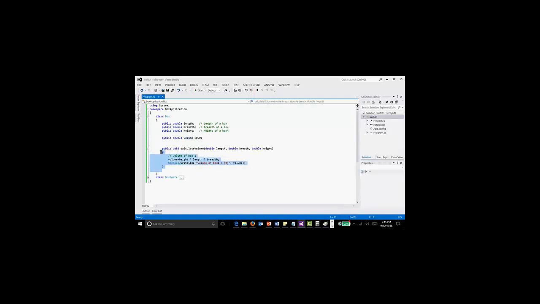Then we mention one method. To that method we will pass the values of length, breadth and height, so that the method will calculate the volume from those variables. So that's the main method.